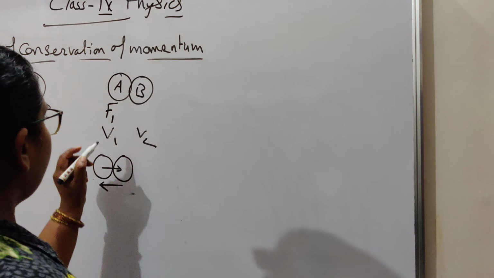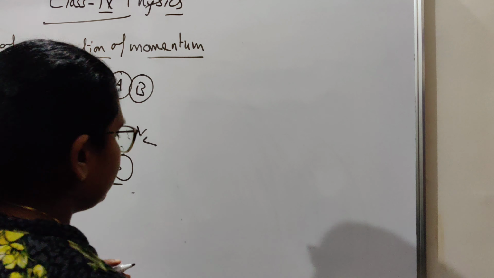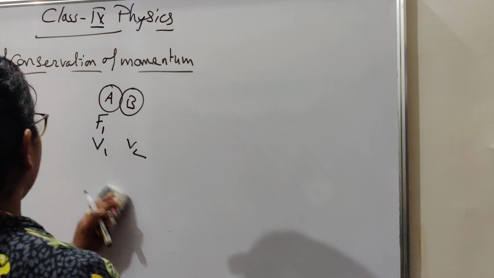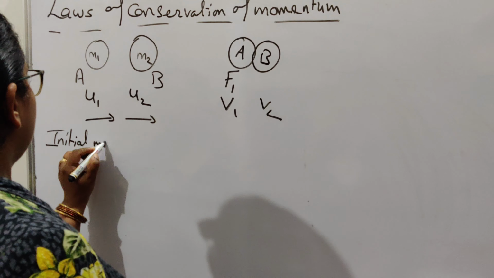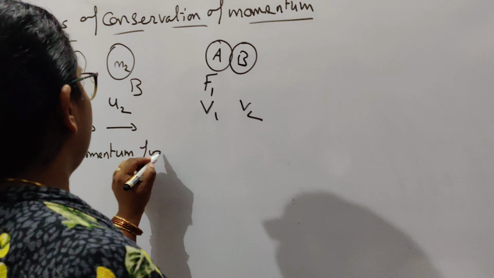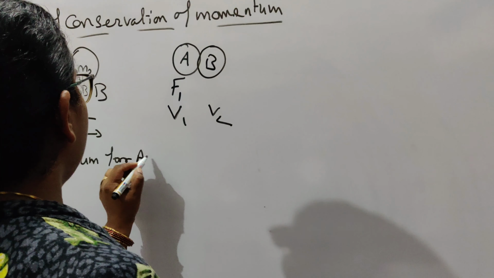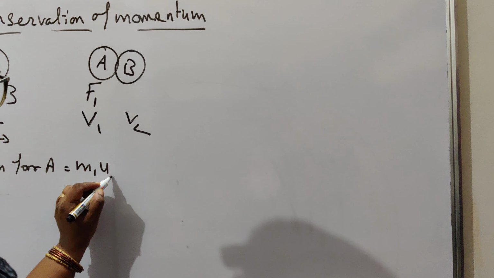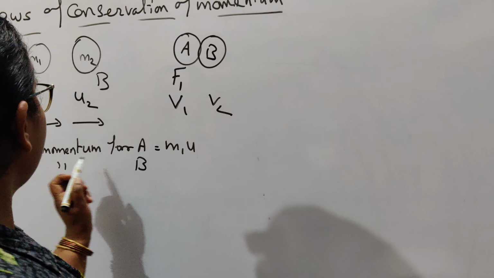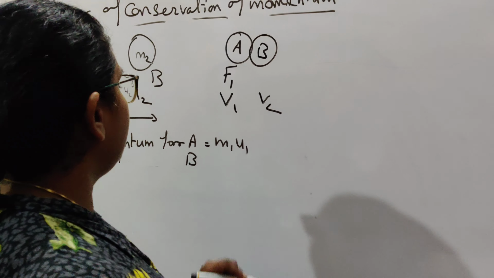Okay. Now we will find the derivation over here. So the initial momentum for object A is m1 u1.